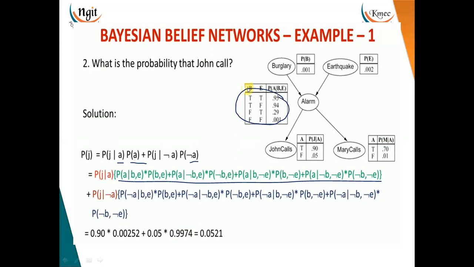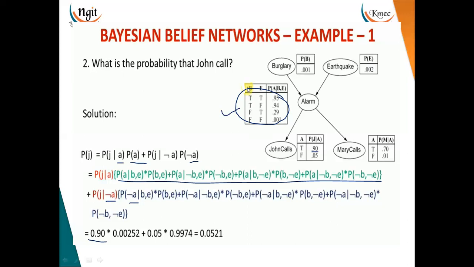There is a burglar attack and earthquake. There may be no burglar attack and earthquake. There may be burglar attack and no earthquake. There may not be any burglar attack or earthquake. In the same way, John may call when there is no alarm. In that case, no alarm is again based on this truth table. Now, the probability of John calling when there is alarm is 0.90. So, that 0.90 I have taken here.